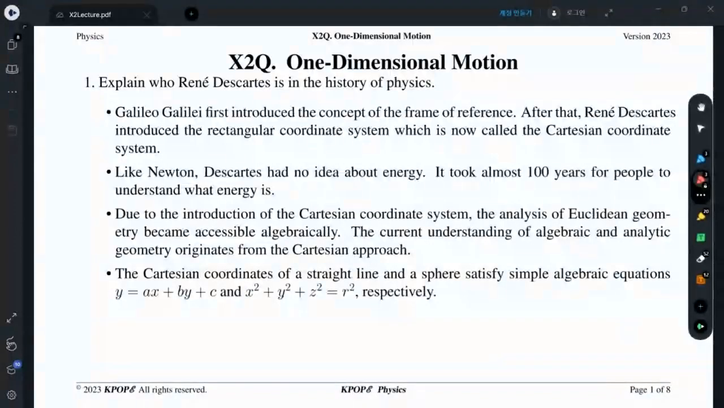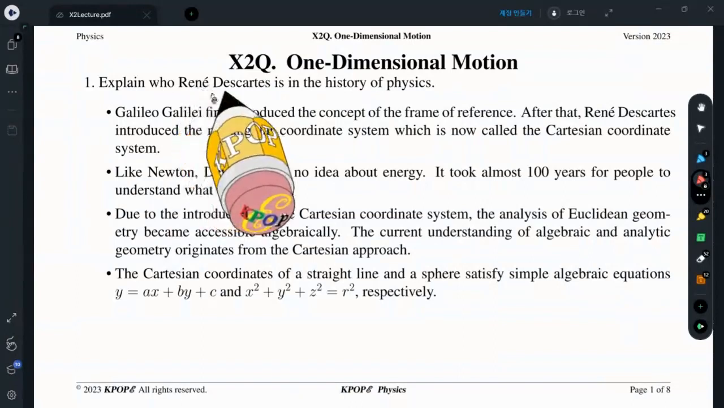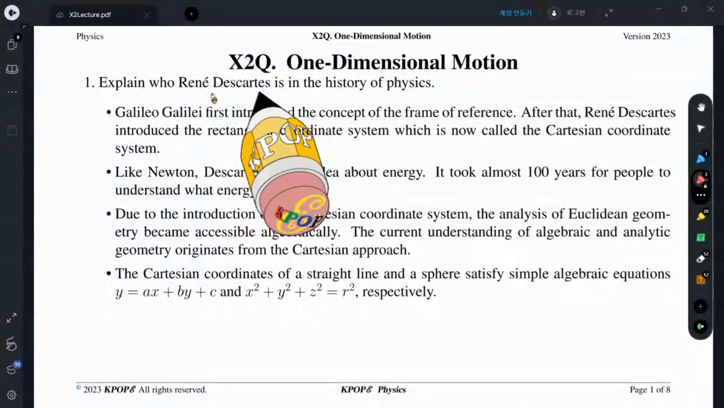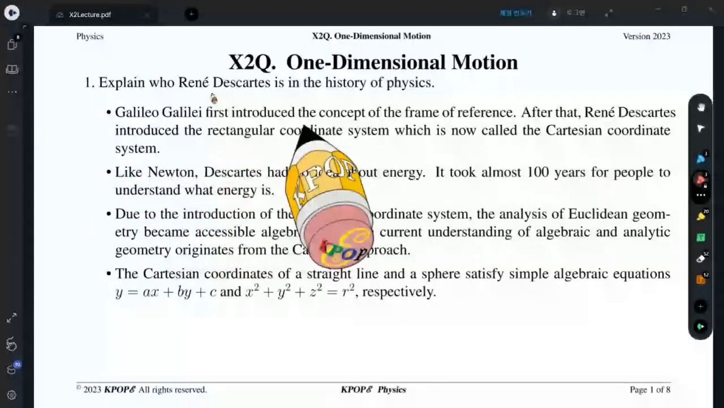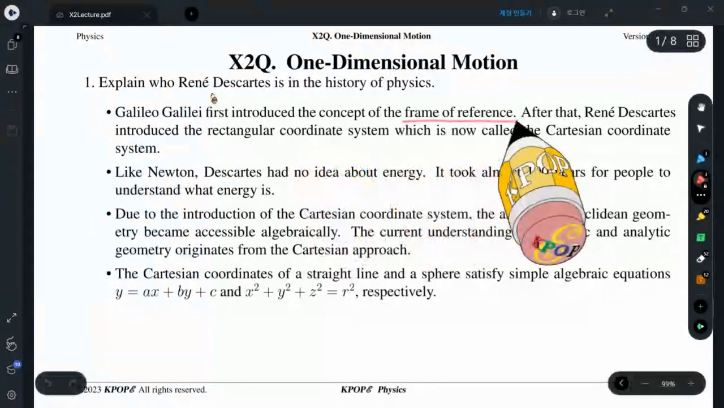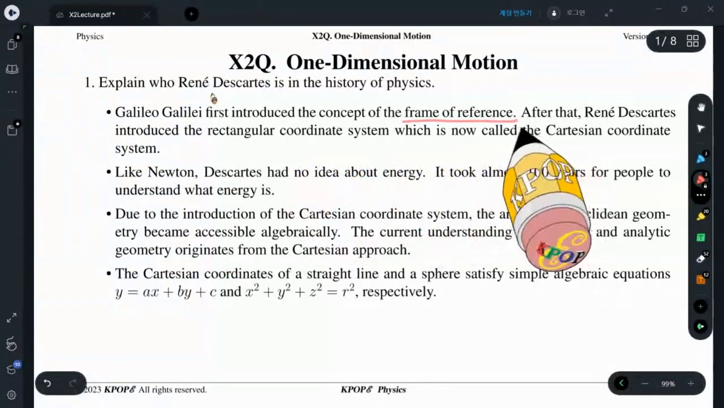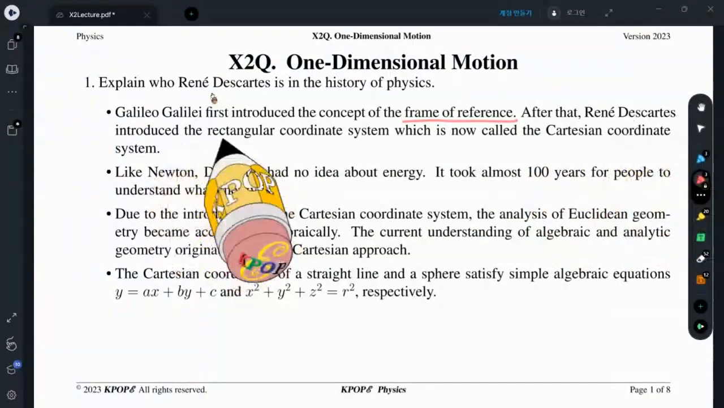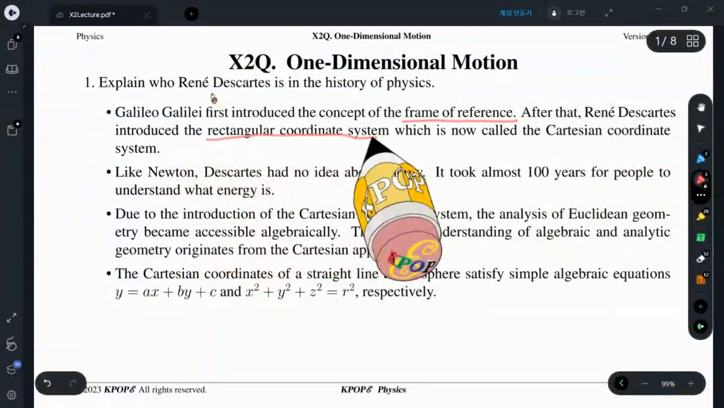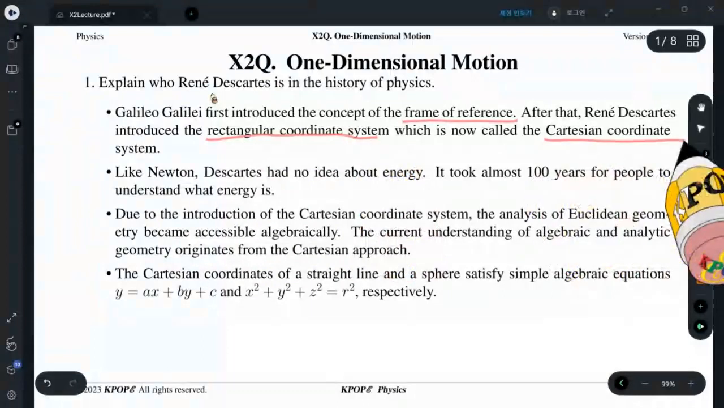Okay, X2, one-dimensional motion. Explain who Rene Descartes is in the history of physics. Galileo Galilei first introduced the concept of the frame of reference. After that, Descartes introduced the rectangular coordinate system. Now it is called the Cartesian coordinate system.